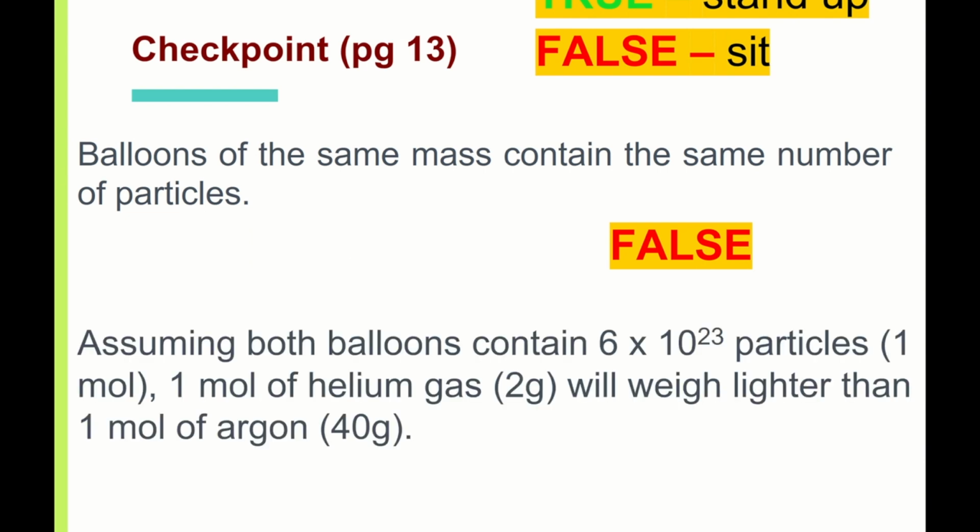If I have balloons with the same number of particles, for example, 6 times 10 to the power of 23, that is 1 mole. 1 mole of helium gas is 4 grams, because Ar is 4. 1 mole of argon is 40 grams. So, do they have the same mass? They don't. Same number of particles does not equate to same mass. Same mass does not equate to same number of particles.